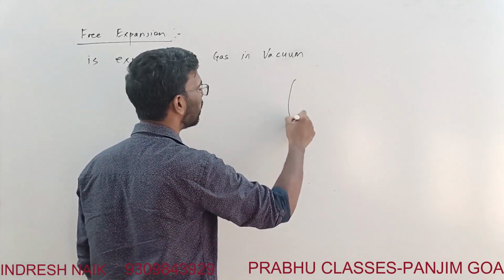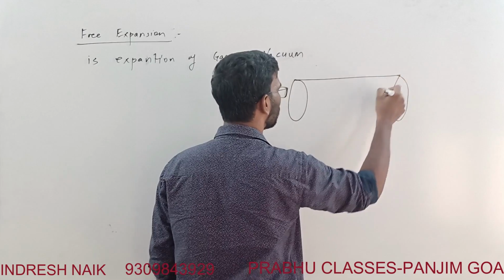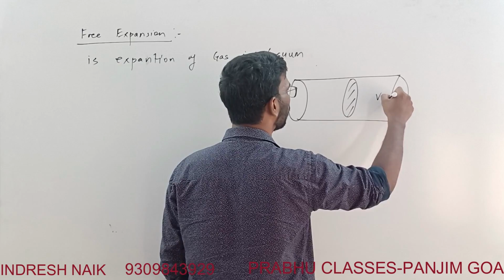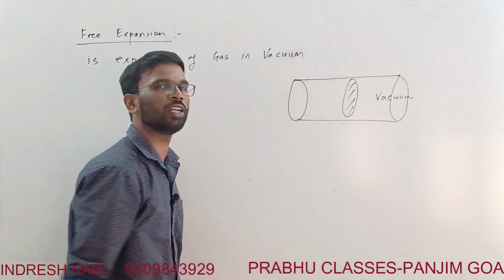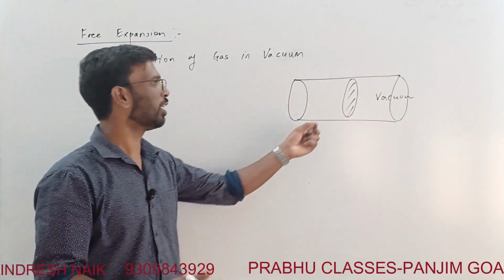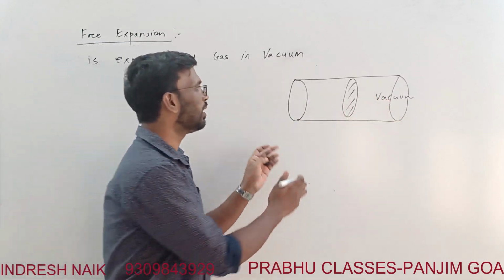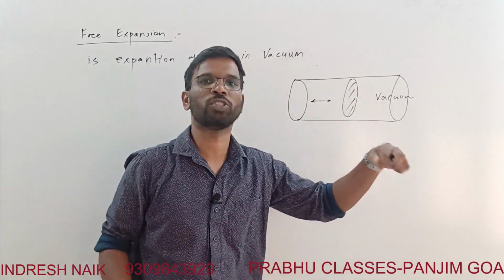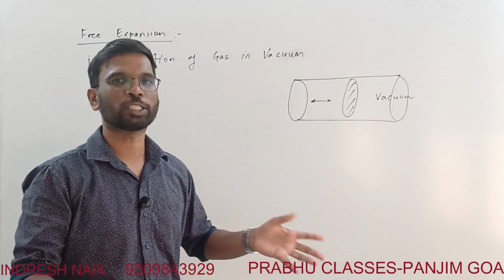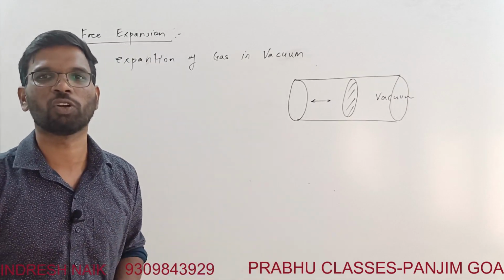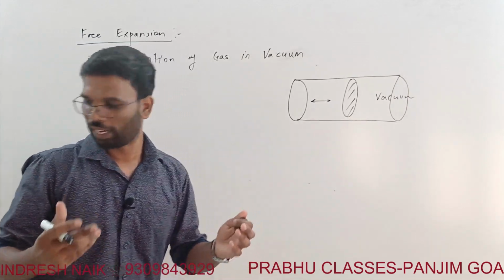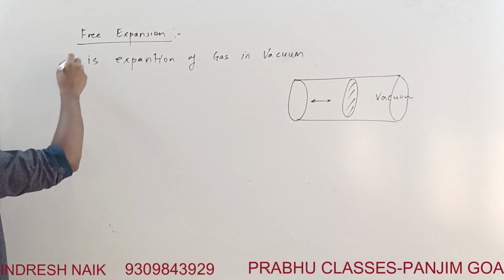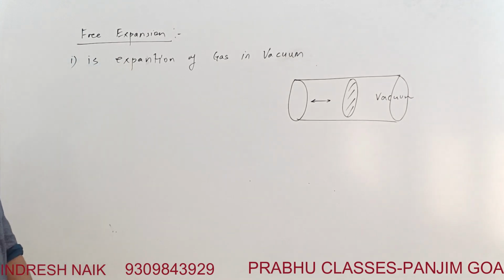There is a cylinder this way, and this is the lid, and this is vacuum. Vacuum means no external force, there is no external pressure. There is nothing outside. So this expansion will occur against zero external pressure. Although expansion is going to happen, the work done will be equal to zero because it is happening into a vacuum. So free expansion is the expansion of gas in vacuum.